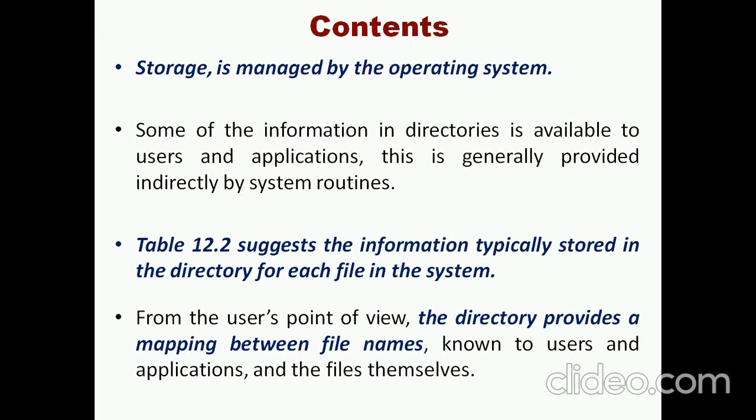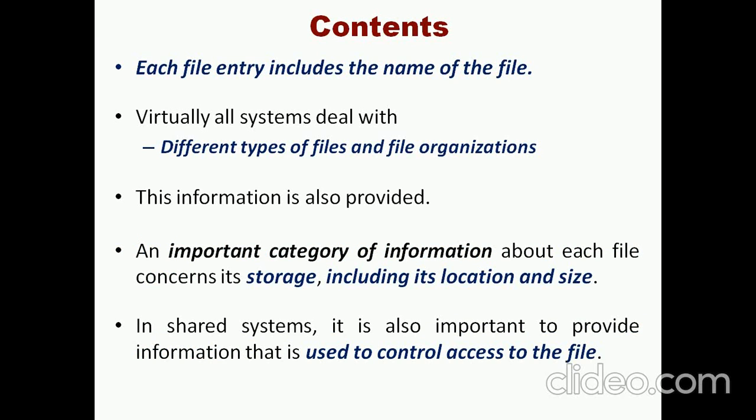From the user's point of view, what do we mean by directory? From the user's perspective, a directory provides a mapping between the file names known to the users and applications and the files themselves. Each file entry includes the name of the file.